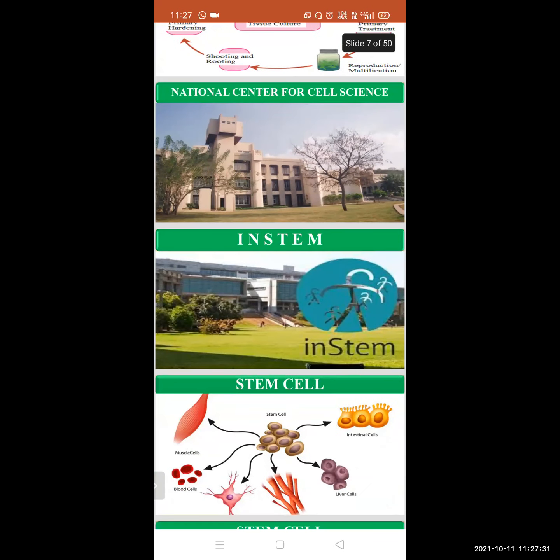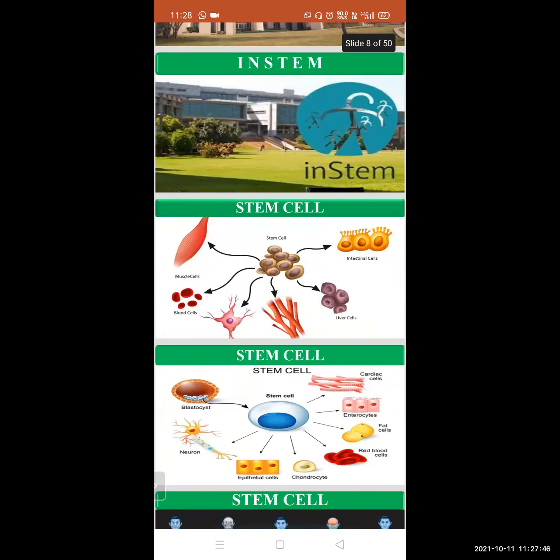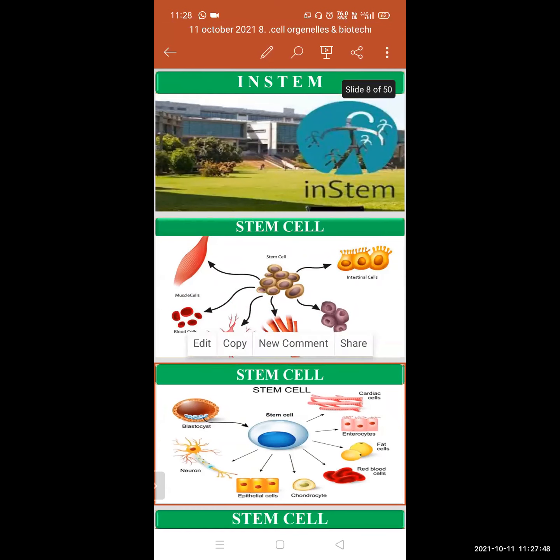Then we have learned what stem cells are. Stem cells are special types of cells present in the body of a multicellular organism. At the early stage of development, all organisms are in the form of a mass of cells. In this mass, all the cells are almost alike.